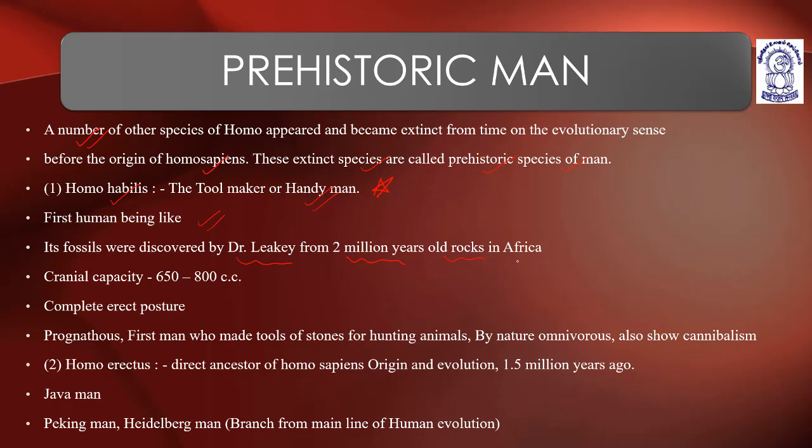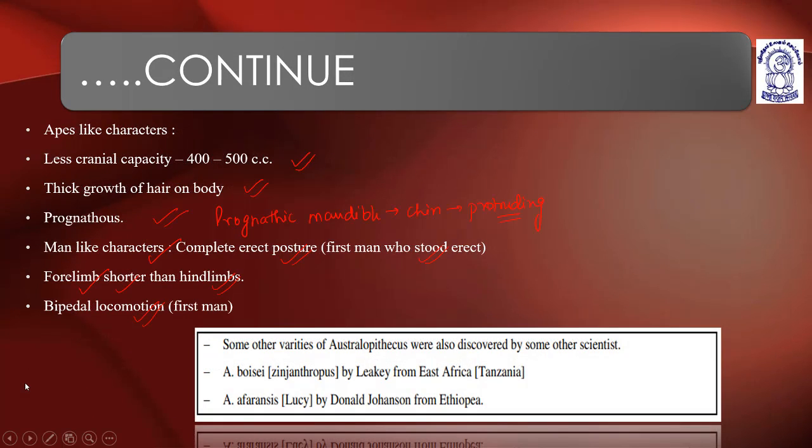from 2 million year old rocks in Africa. Cranial capacity is 650 to 800 cubic centimeters. Complete erect posture. We have seen that complete erect posture started with Australopithecus, the first one who stood erect.